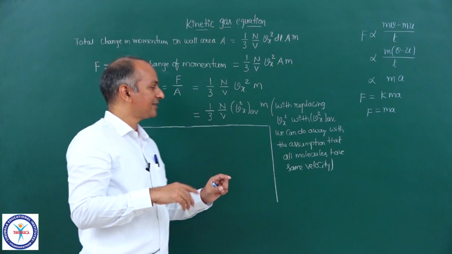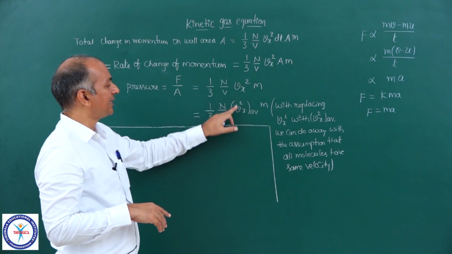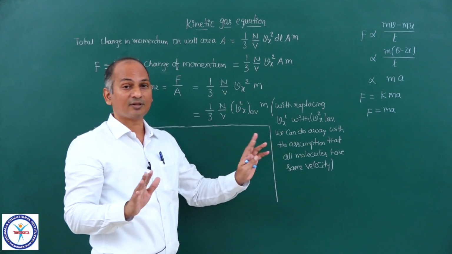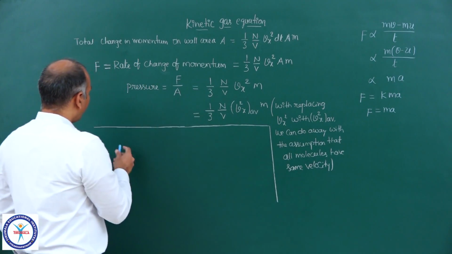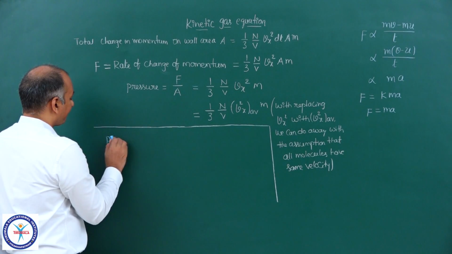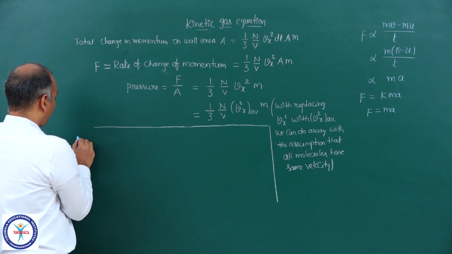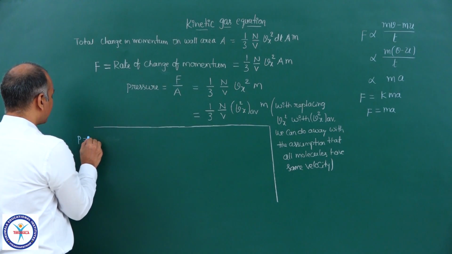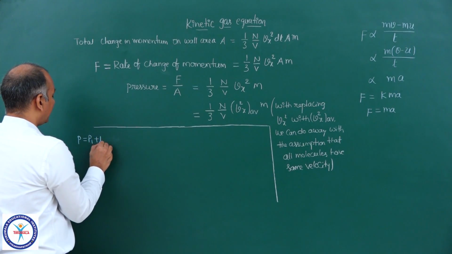So if that is the case, now you see how we can replace them, and if you replace them, how this assumption is removed. Now we can write the total pressure is equal to P1 plus P2 plus P3.